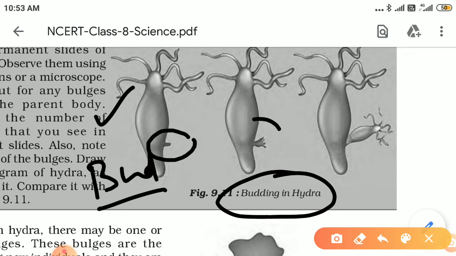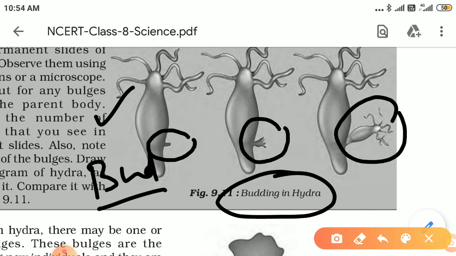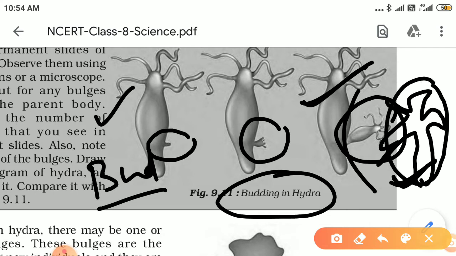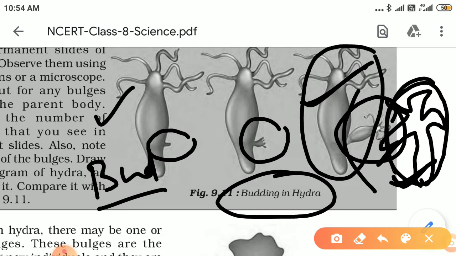So gradually this bud grows. Here the size has grown a lot. Here it has grown into a complete hydra. And when it grows sufficiently in size, it gets separated from the parent body and lives as an individual hydra. So we can say that this hydra is a baby of this particular hydra. This is the baby hydra, and this is the parent hydra. So how many parents were there? Only one parent. That is why it is asexual reproduction.